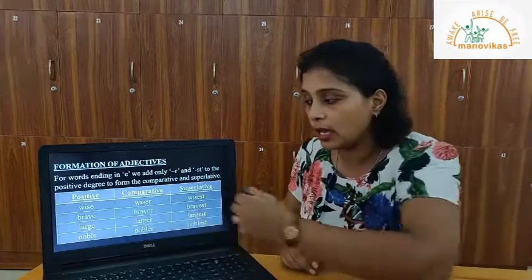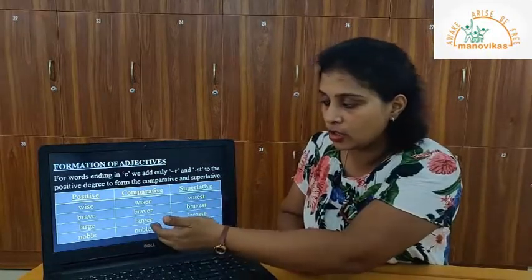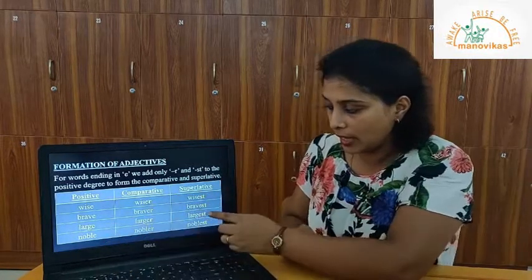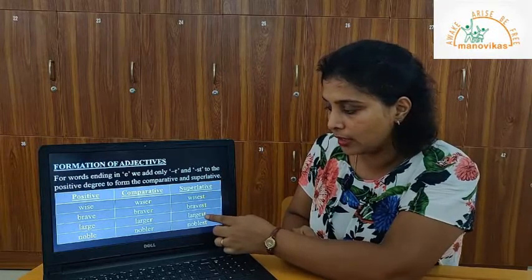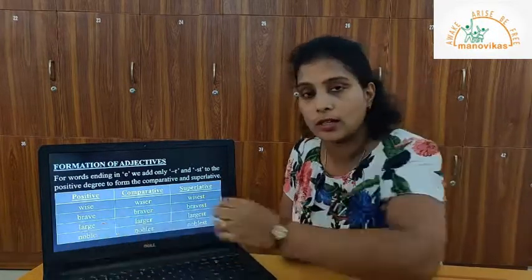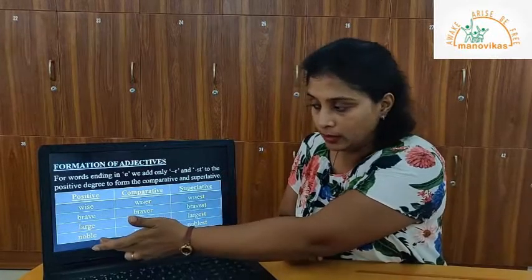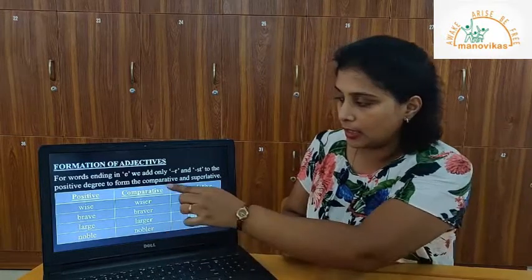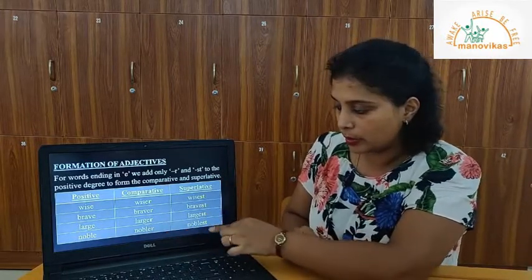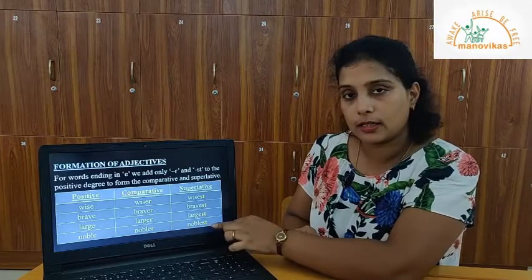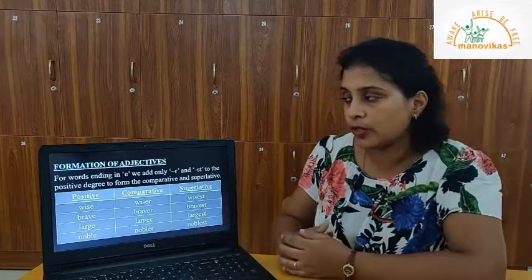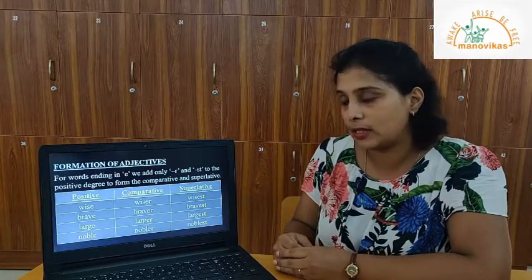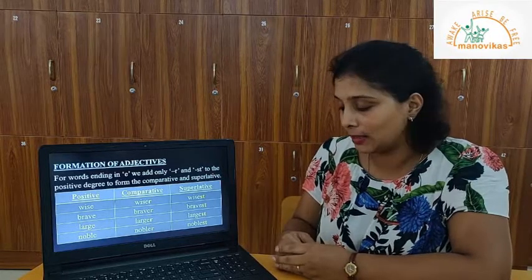Okay. Now large becomes larger by adding an R in the comparative degree to this root large, and in the superlative you add an ST to this root large. Noble, to noble you add an R and it becomes nobler in the comparative, and in the superlative noblest. Okay, so this is how we get the 3 degrees of comparison for words which end in E.